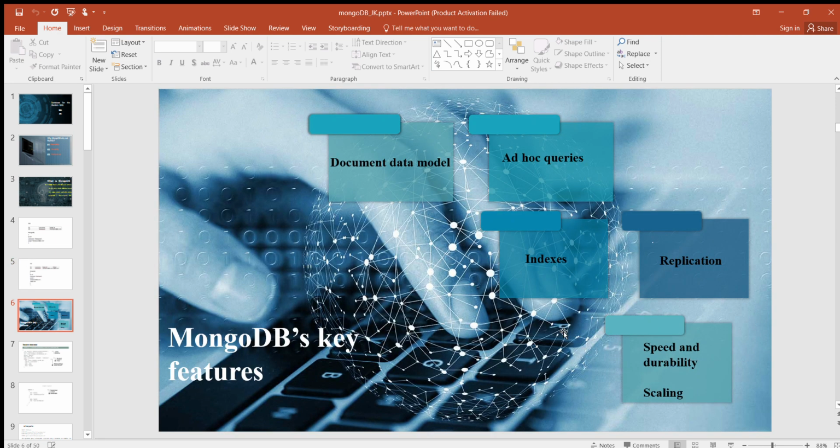Now, MongoDB's key features. First of all, document data model, ad hoc queries, indexes, replication, speed and durability, scaling. Okay, so the document data model. MongoDB's data model is document oriented.